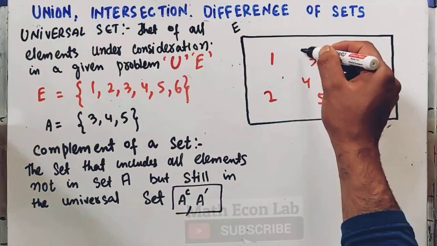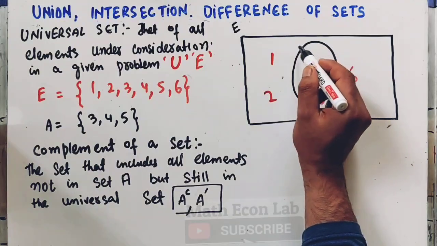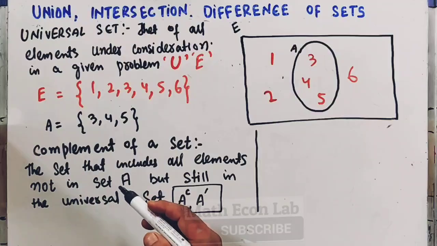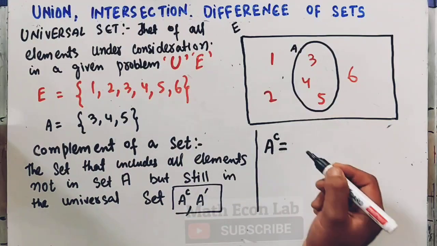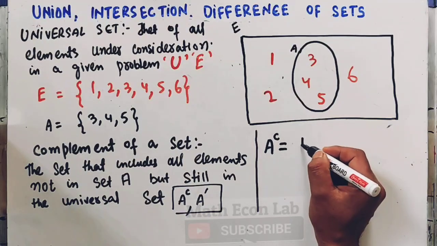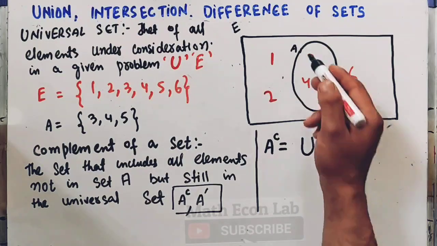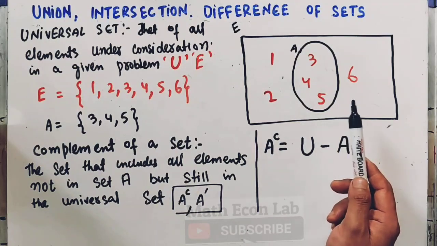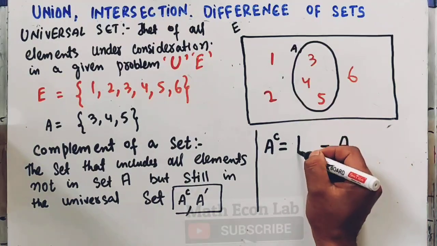In this universal set we have this subset, which is A. Since we need to find the complement, A complement will be equal to the universal set minus the elements present in set A. So simply, the set of all elements in a given universal set that are not in set A. Since we have denoted the universal set by E, that is denoted by E here also.